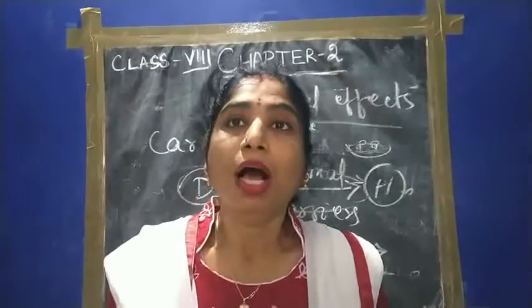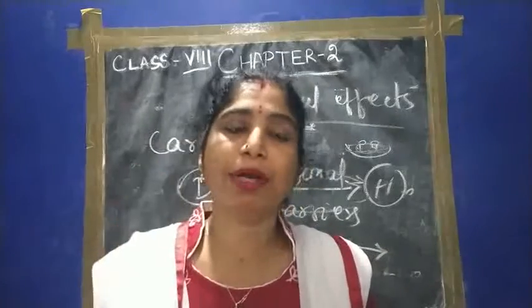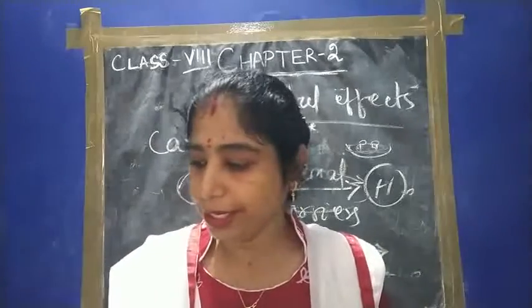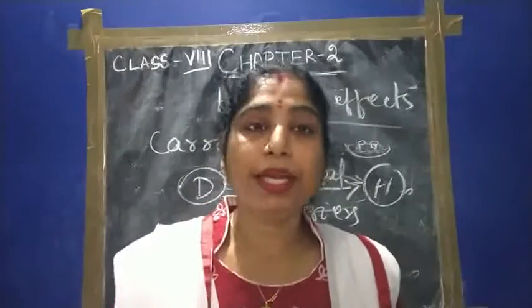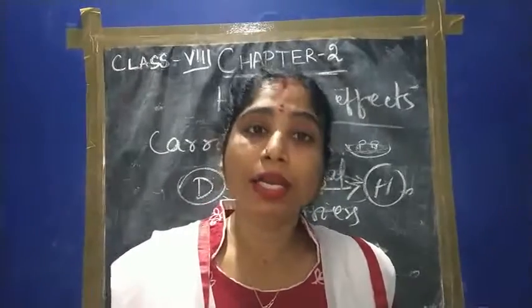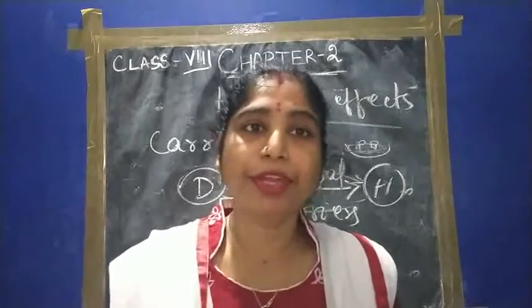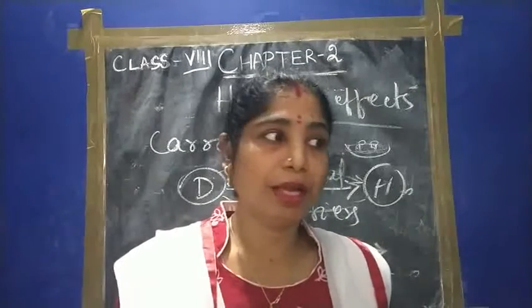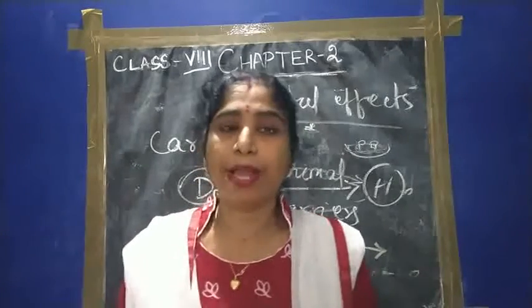For example, tobacco mosaic virus causes the mosaic forms of the tobacco. This is not written in your book, but I am telling you. Yellow veins of the bhindi or lady's finger is also caused by a virus. Late blight and early blight of potato, rust and blast of wheat, and blightness of the rice are a number of diseases caused by microorganisms.